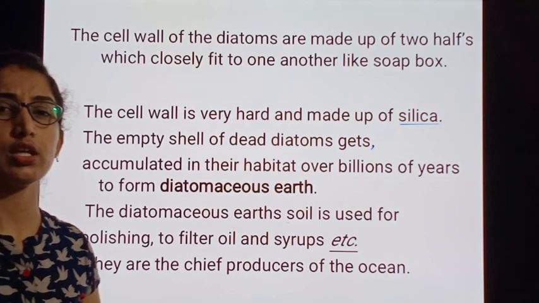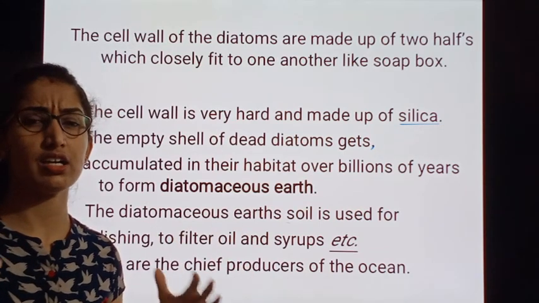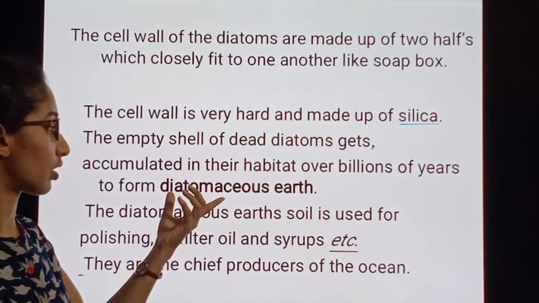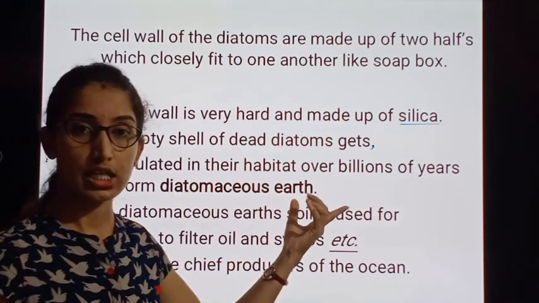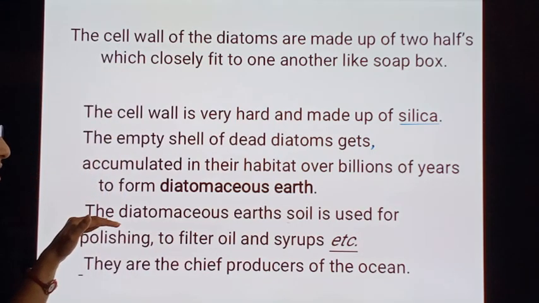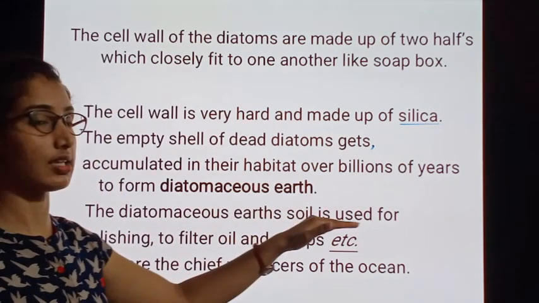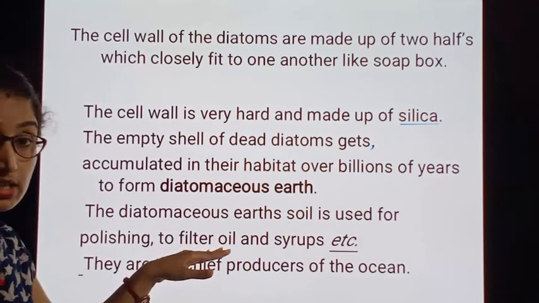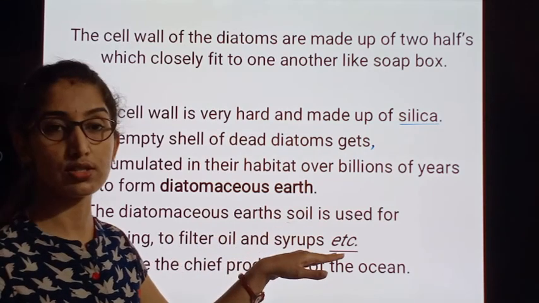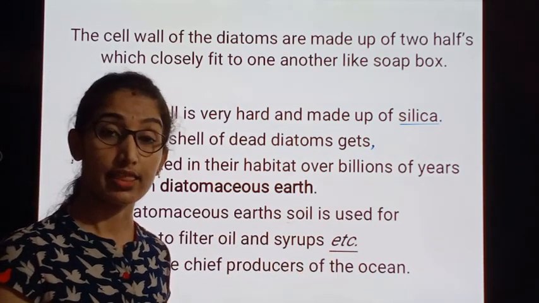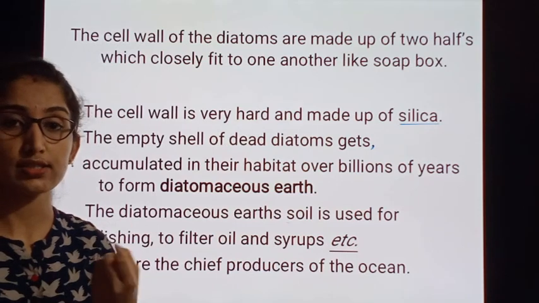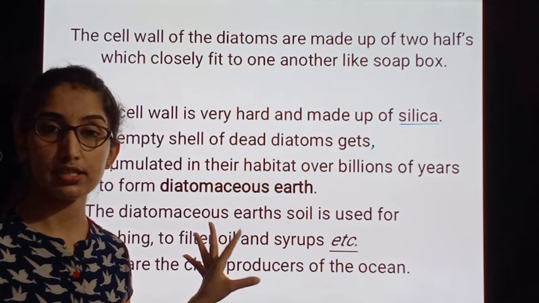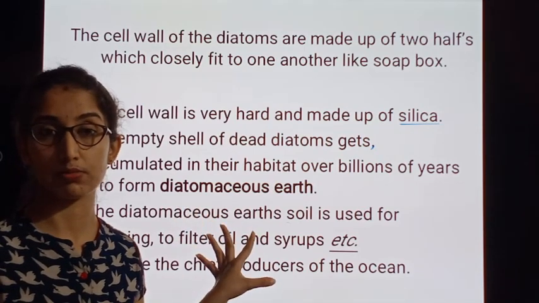That means they are found in a large amount. That is, the dead diatoms are found in very large number, and that is called diatomaceous earth. The diatomaceous earth's soil is used for polishing, to filter the oil, and also in syrups, etc. That means even the dead waste shells of the cell walls of these diatoms are very beneficial.